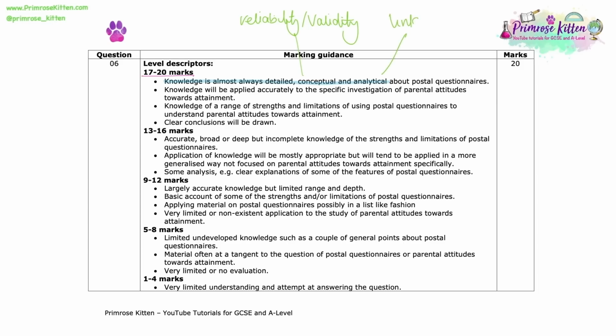key terms. So for example, a positivist would argue that postal questionnaires are a very good research method because they will provide reliable data. That is because the questions are standardised and the research is therefore repeatable. If research is repeatable and standardised, we can complete it time and time again, and over time we should be able to make generalisations. And that second bullet point is absolutely key to getting top marks on this question.